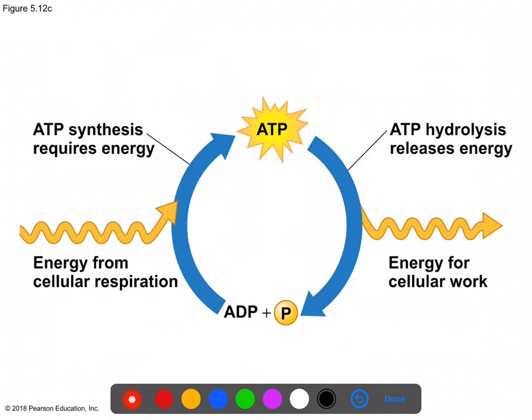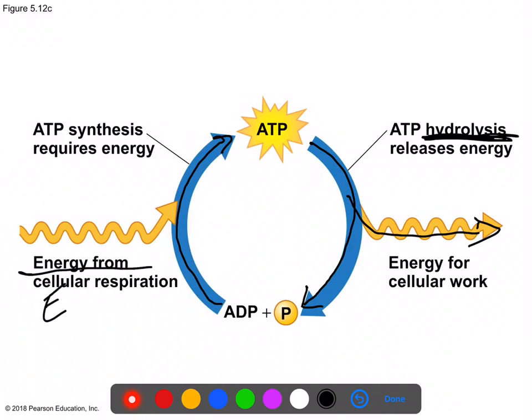All right, this is an important slide here because it sort of summarizes how ATP can become ADP, releasing energy in a hydrolytic reaction, right? This would be exergonic. But you can also link ADP and phosphate to regenerate ATP, but that would require energy.